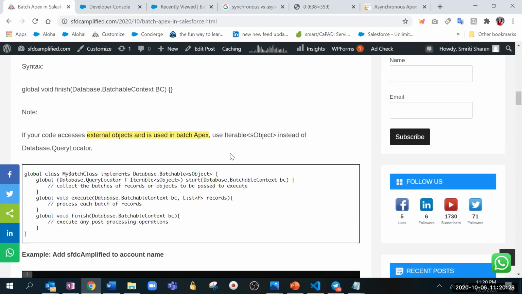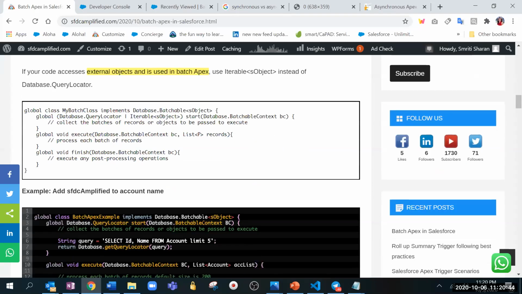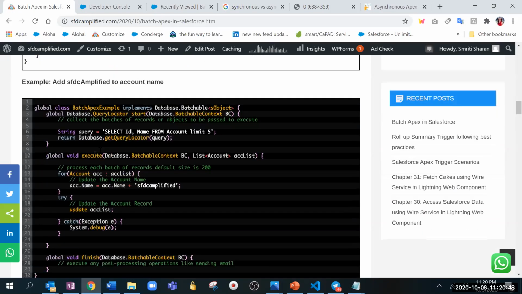So when I checked, it also said that it is used for the external objects. So just look into it. That is for if your code accesses external objects, then use Iterable instead of Database.QueryLocator. So that is the syntax which we are having. We got it. Now let's understand the code.